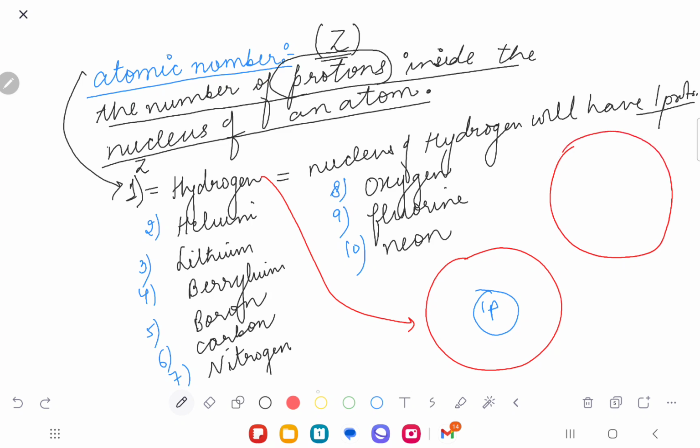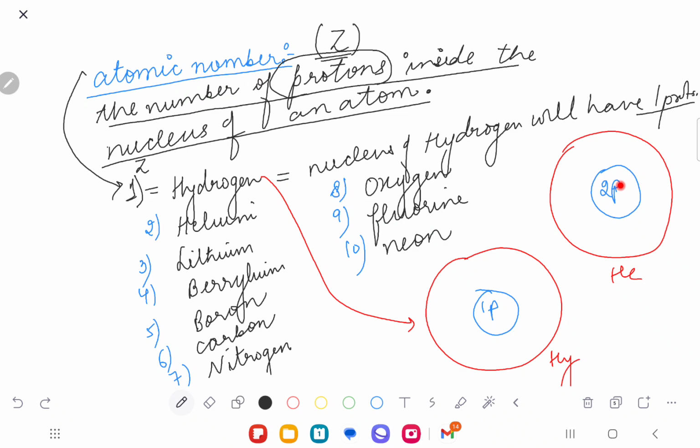You draw the nucleus of helium and write down 2 protons. Do you understand my point? Yes. Any doubts in this?